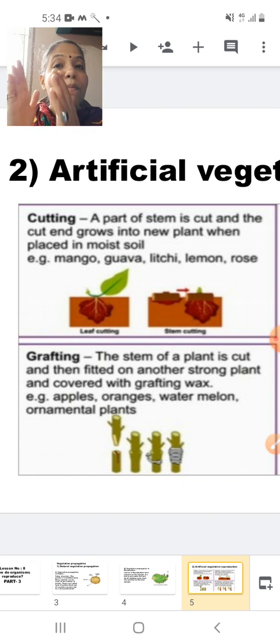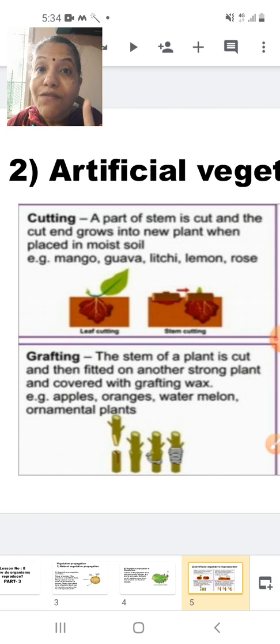So what will happen? My plant B will be taking the support of the root system of my plant A, and you know that plant A has a well developed root system, so it will absorb ample amounts of water and minerals and supply them to my plant B, and now my plant B will luxuriantly grow and produce those beautiful flowers and sweet fruits. This process is called grafting.